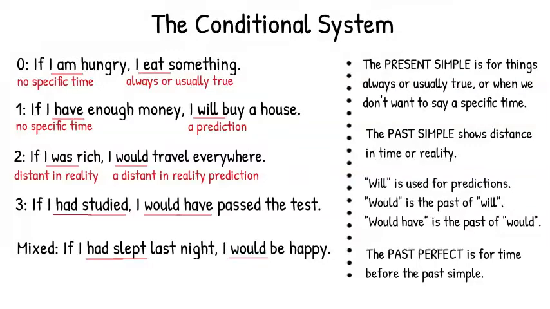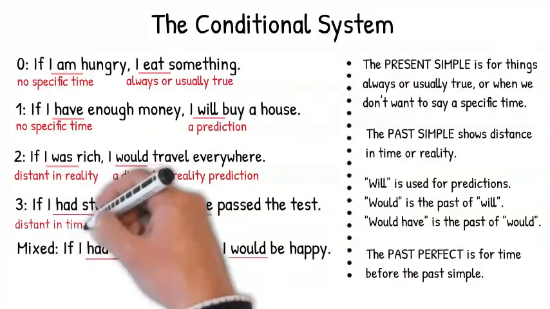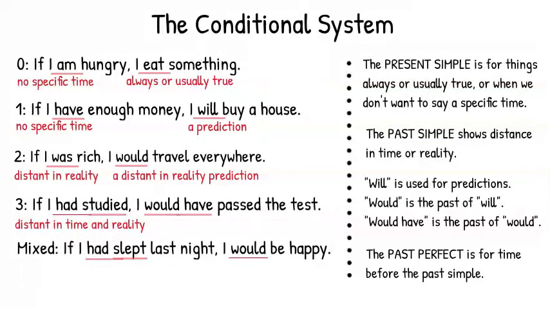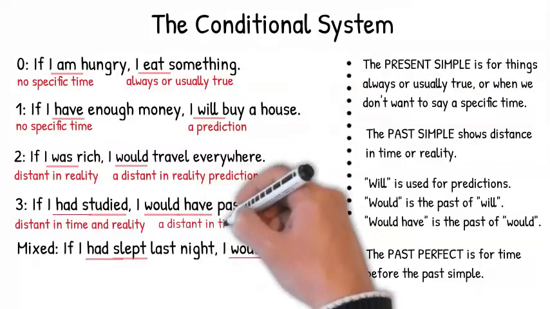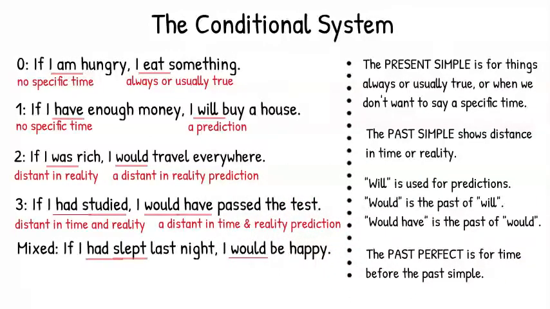So the past perfect is used because it's time before the past simple. So two pasts. One past is for distance in time, and the other past is for distance in reality. And would is the past of will, and one more past is would have. So two pasts here also, one for reality and the other for time. The third conditional is for imagining how the past could have been different.